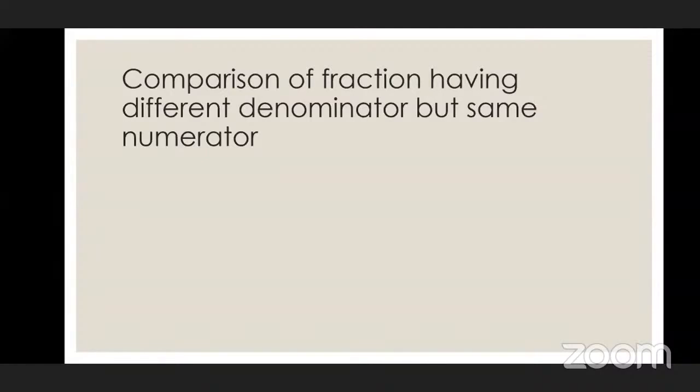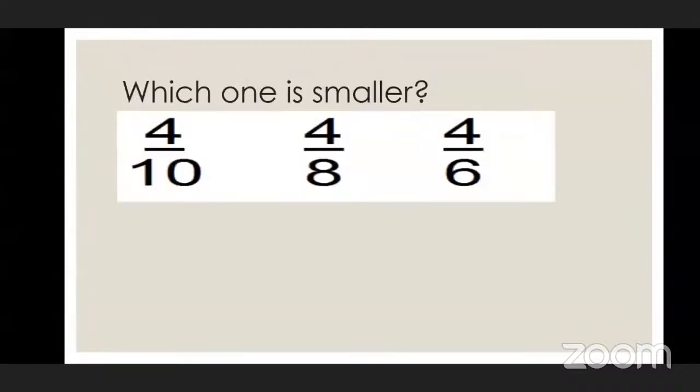Numerators are the same, but what is different? Denominator. The denominator is different. So when such types of fractions are there and you need to compare, what do we have to do? Can you read the fractions?